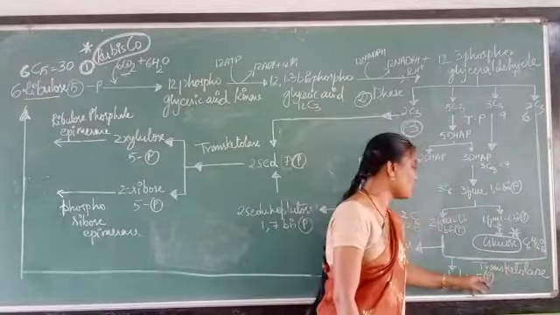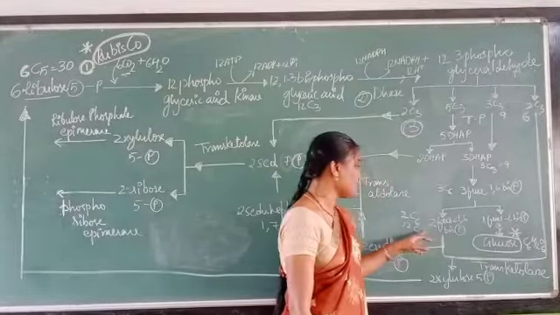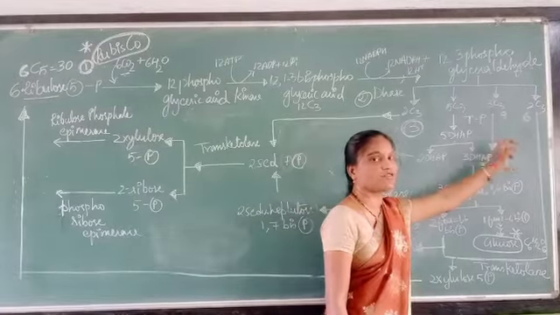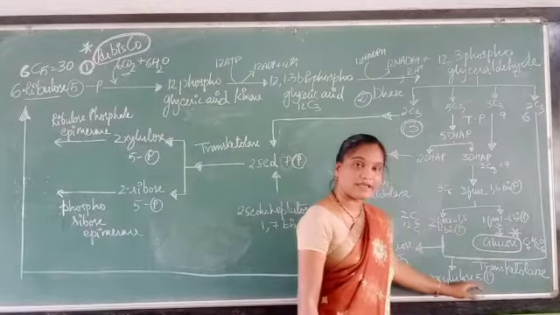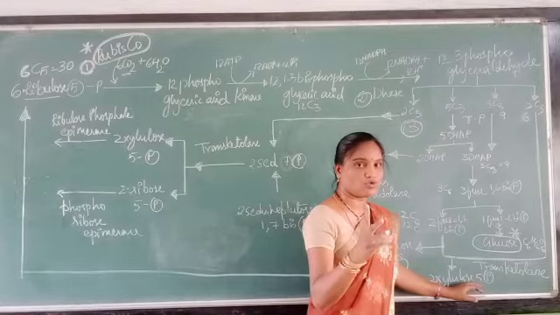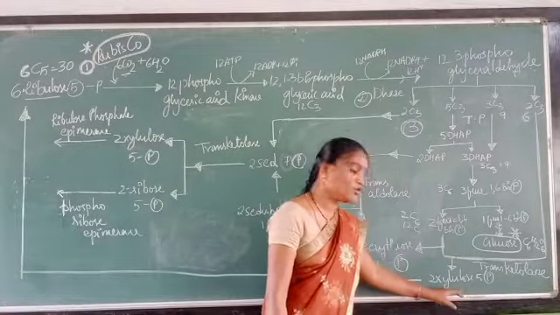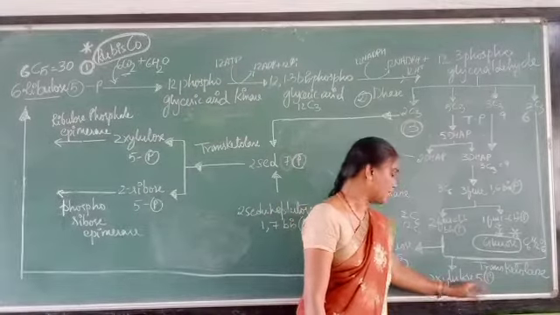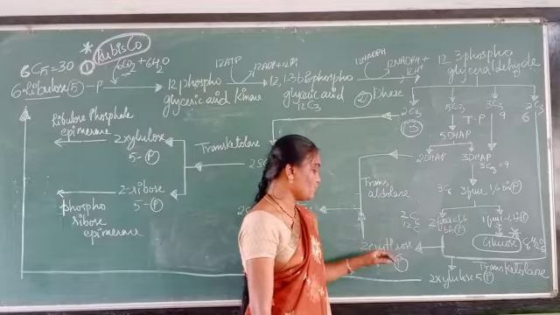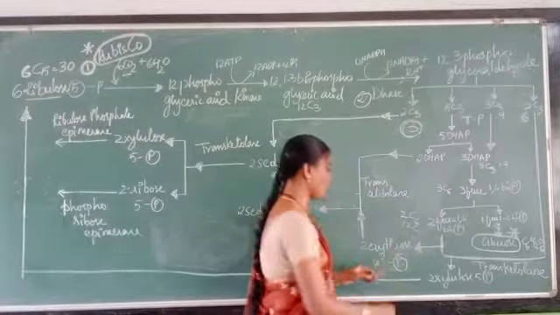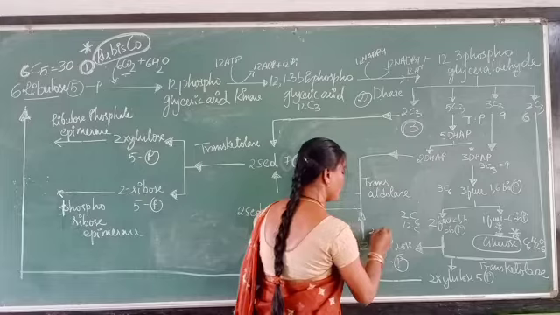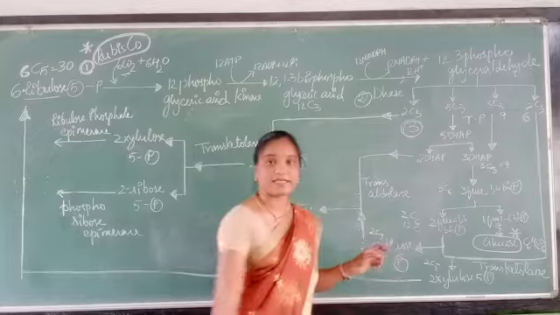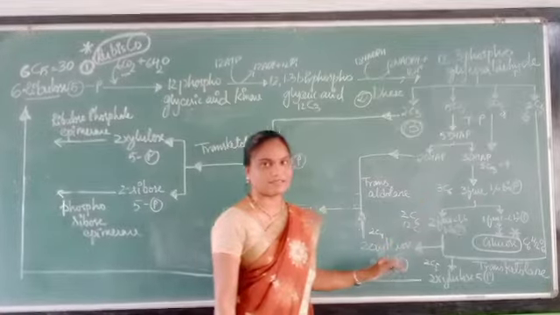In presence of the transketolase enzyme, this will form 2 molecules of xylulose 5-phosphate, 2C5 means 10, and 2 molecules of erythrose 4-phosphate, 2C4 means 8. 10 plus 8, 18. So it got balanced, isn't it?